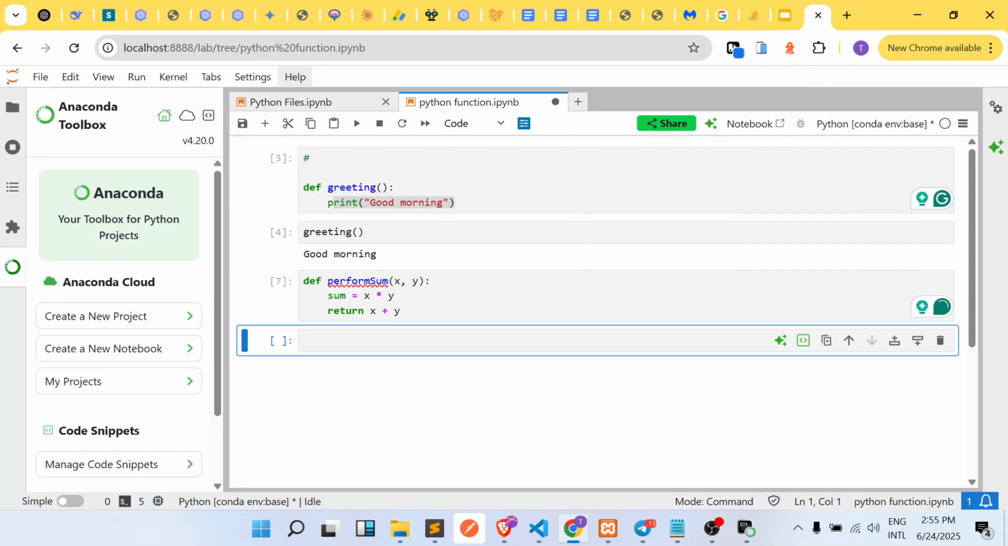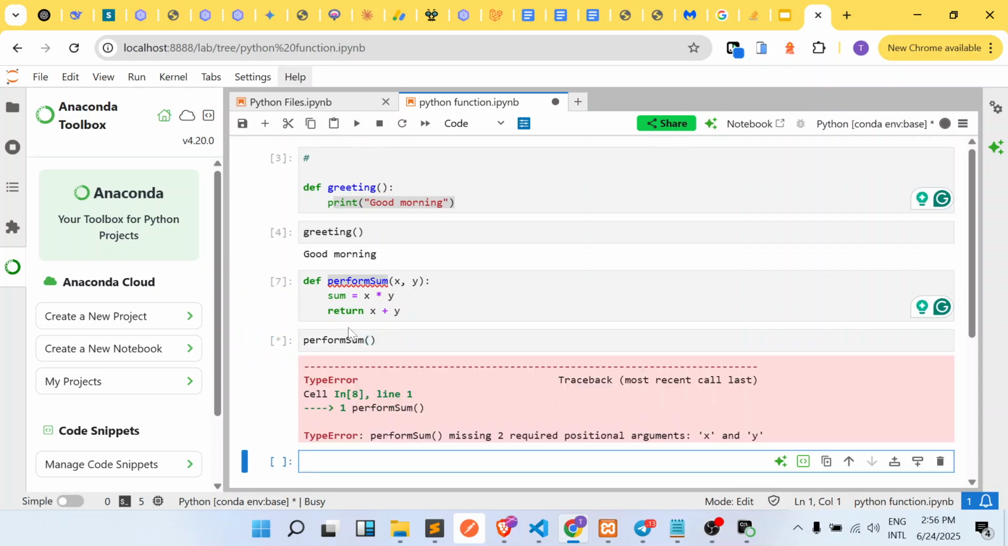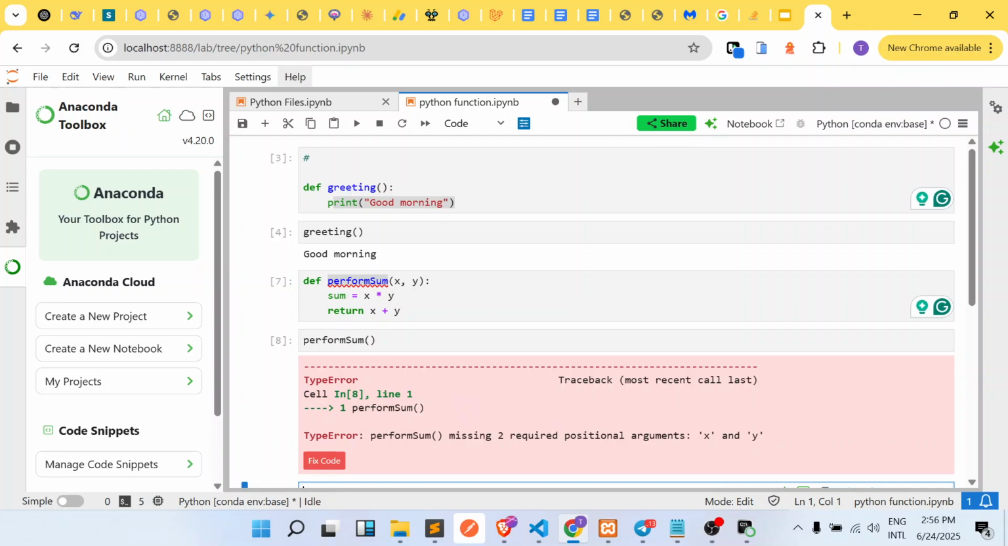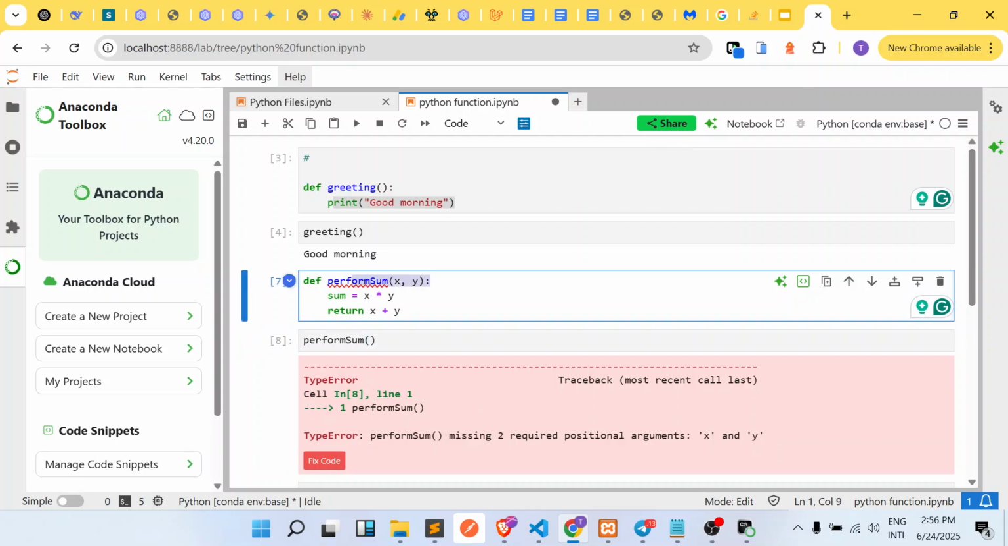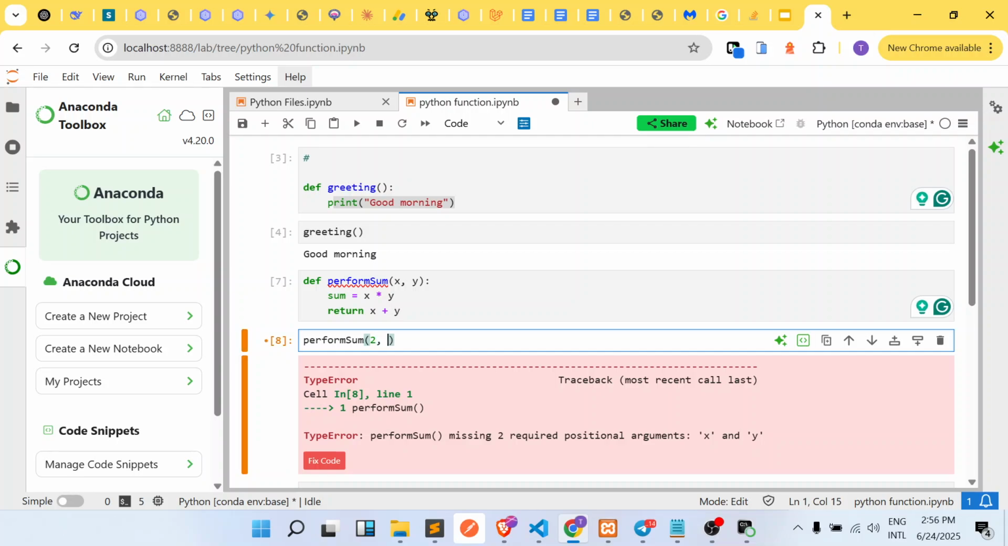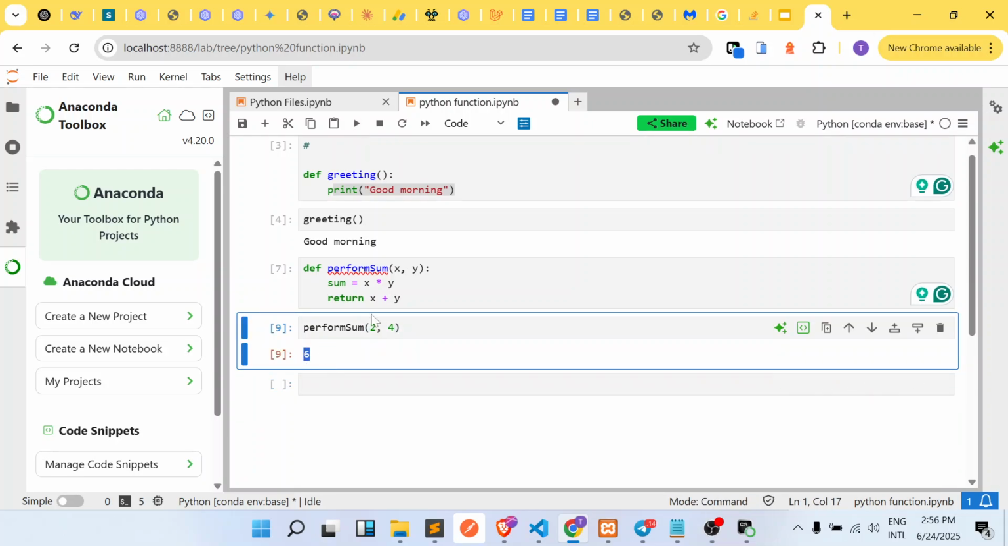So if I run this right now and I call this function, let's invoke this particular function once again. If I come here and call this function again and run, you can see that it throws an error, because it requires 2 positional variables. Very good. So when we call this function, it requires us to pass parameters into it. Okay, so let's just pass parameters. I can pass 2 and 4. Okay, and I'll save this right now, and you can see that we have 6, because the sum of 2 plus 4 is actually 6.